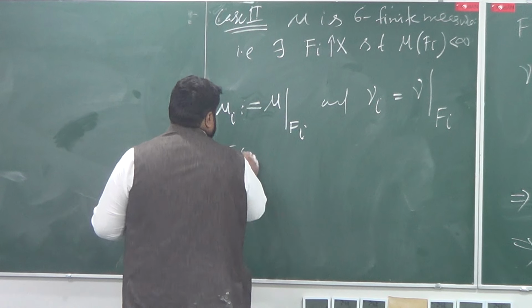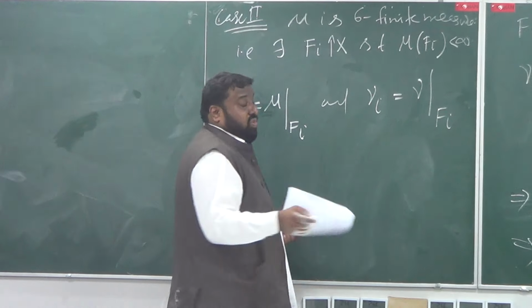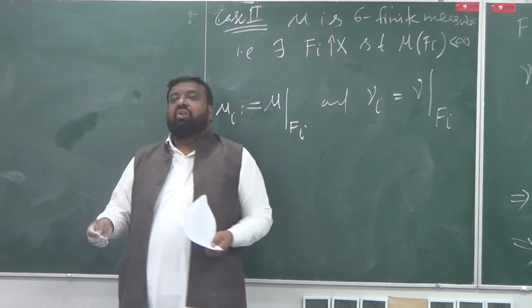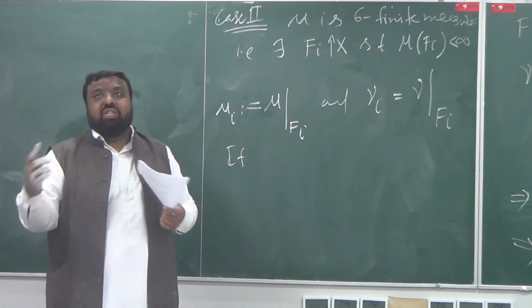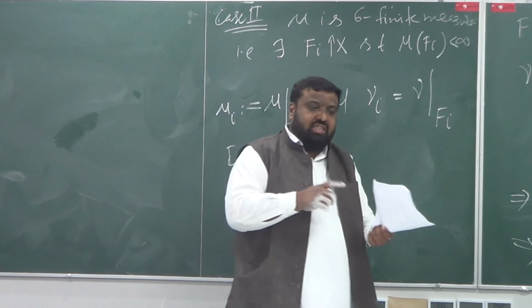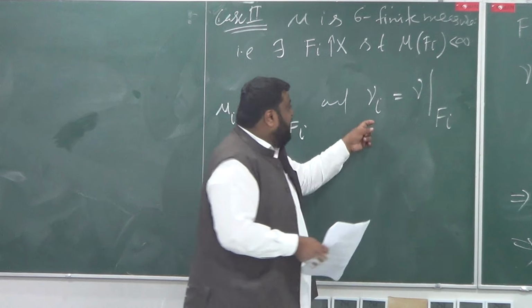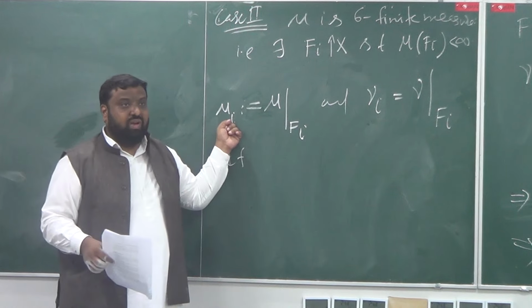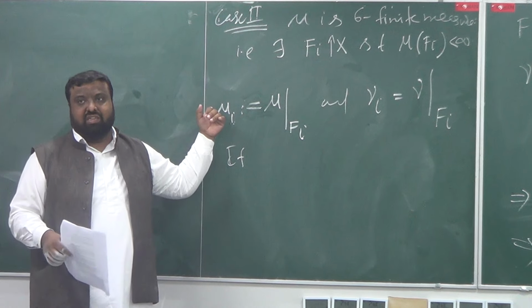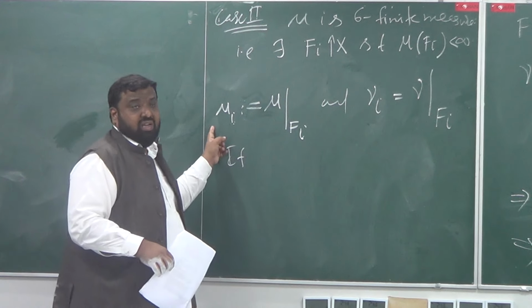Now here's the thing. I know that nu is absolutely continuous with respect to mu. One part is missing: is nu_i absolutely continuous with respect to mu_i? Because I can't apply the previous result otherwise.